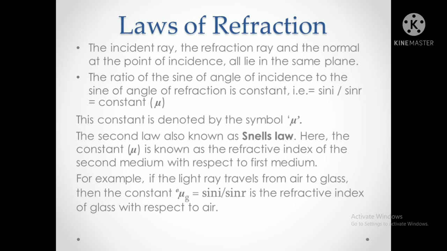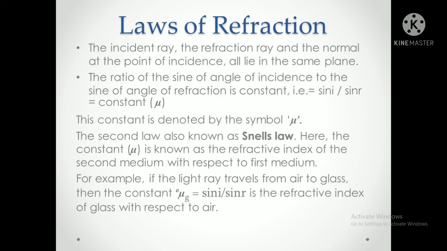Now, the laws of refraction. The incident ray, the refracted ray, and the normal at the point of incidence all lie in the same plane. The incident ray is the first ray, then the refracted ray bends near the normal. The point of incidence is where the incident ray separates, so in the diagram the point of incidence is E. So all lie on the same plane.